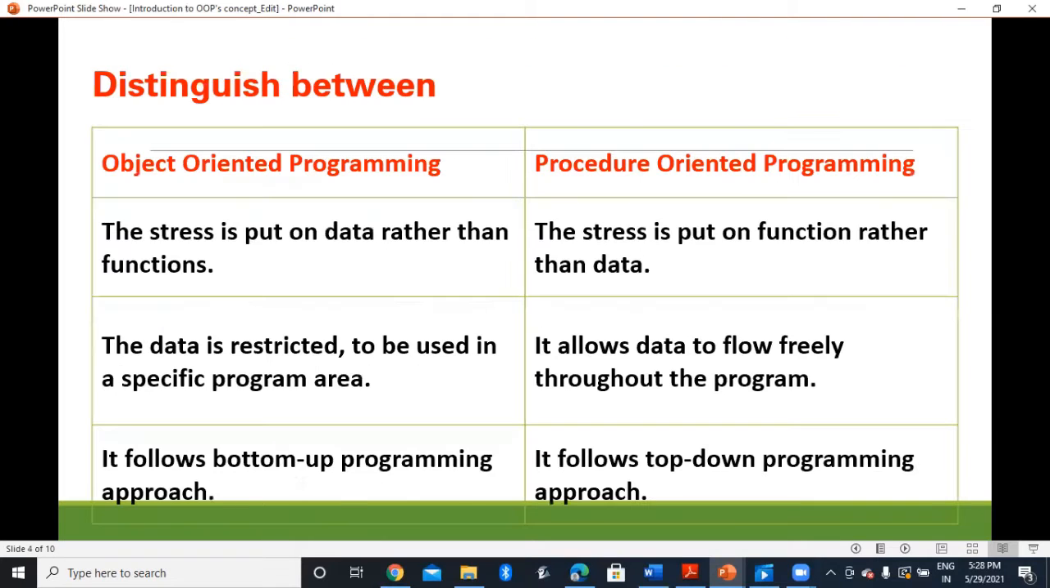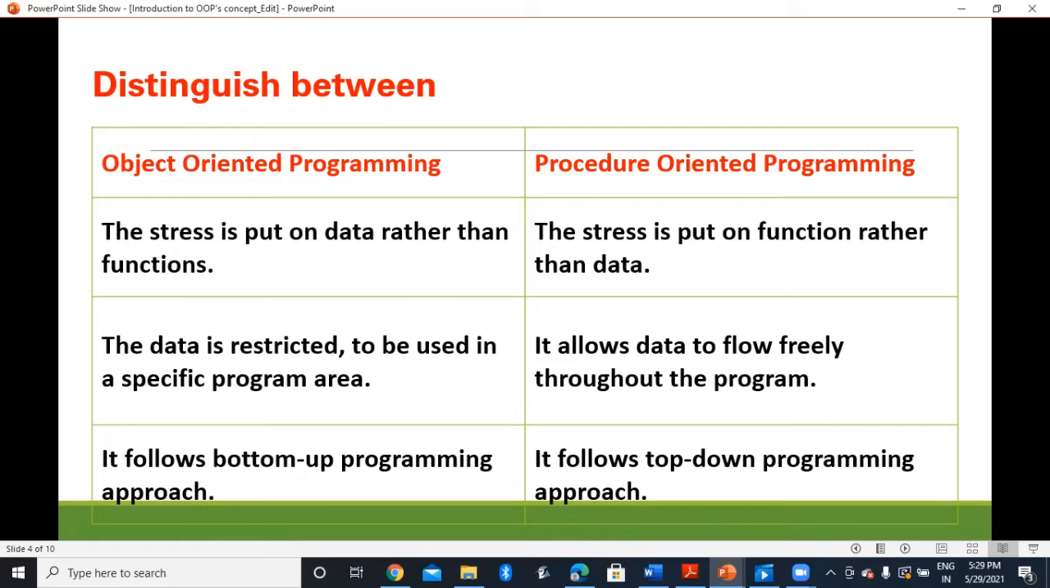Let us see the difference between object-oriented programming and procedure-oriented programming. Now, in object-oriented programming, the stress is put on data rather than on the functions. And in procedure-oriented programming, the stress is more on the function rather than the data. The second difference is that data is restricted to be used in a specific program area. In a particular program area, only the data is restricted. But in procedure-oriented programming, data is free to flow throughout the program.